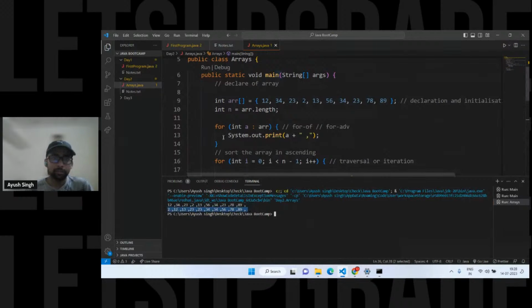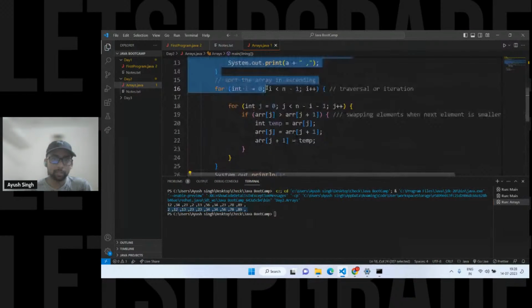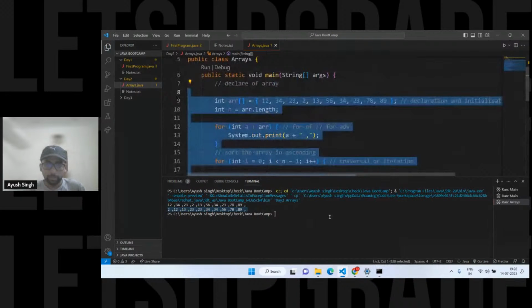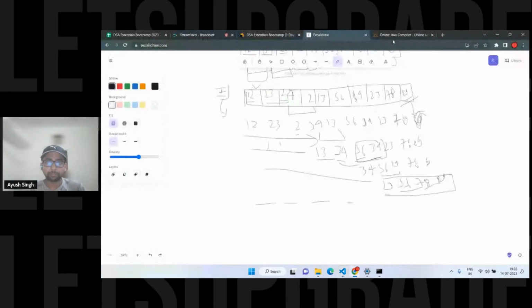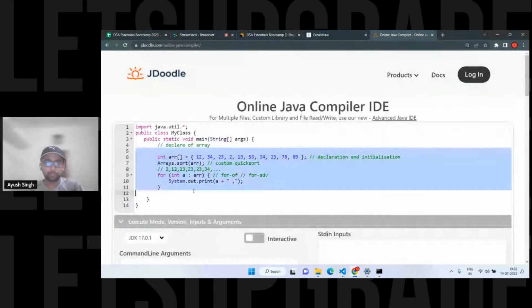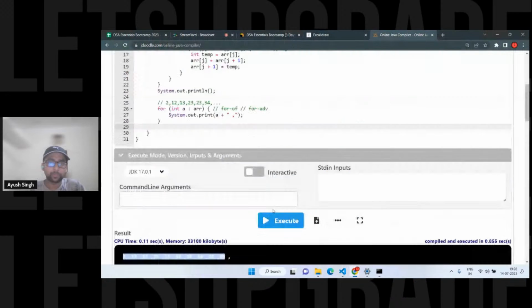I can show you that in JDoodle also, if the screen is clearer there. Let's see there only. This is the same code, I'm just going to copy it here. Into the main, everything is the same. Just execute the code. This is the code.